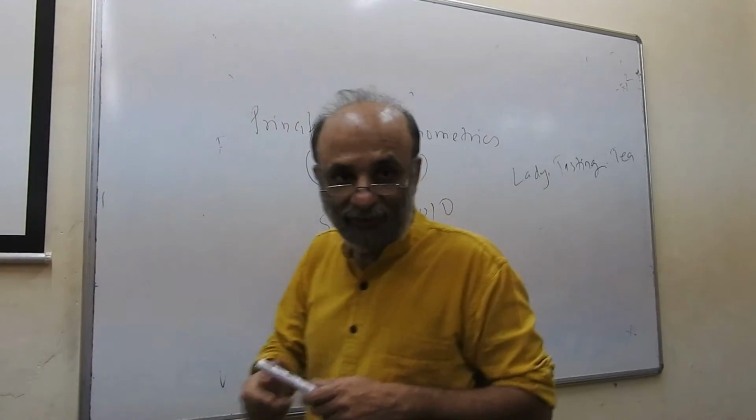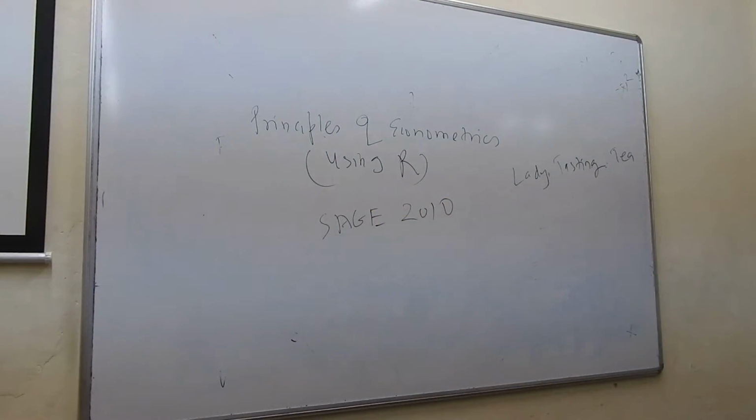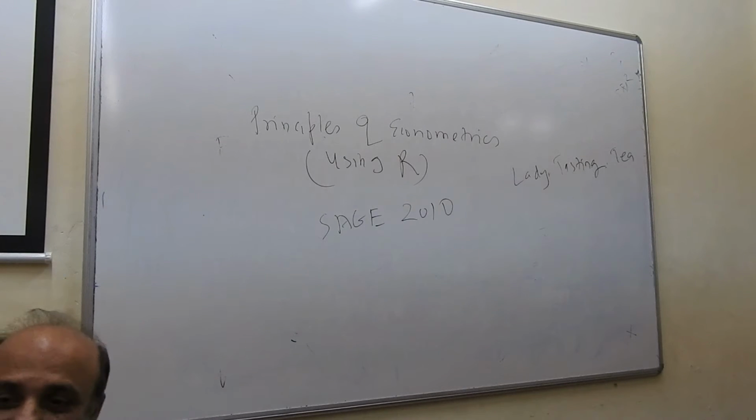The Lady Tasting Tea captures an incident in Cambridge involving R.A. Fisher, where there was a debate about whether tea tastes better if you first put in the tea leaves and then add milk, or if you add milk first and then put in the tea. There was some actual statistical testing with that, and so this book is an introduction to statistics, a very friendly kind of introduction to thinking about data.